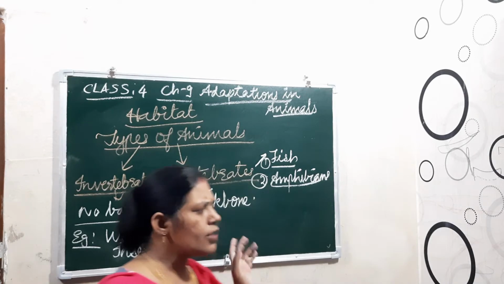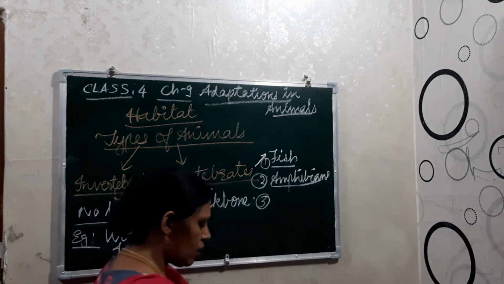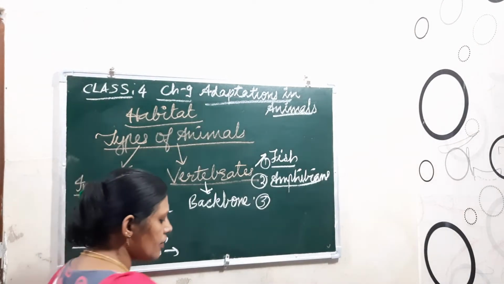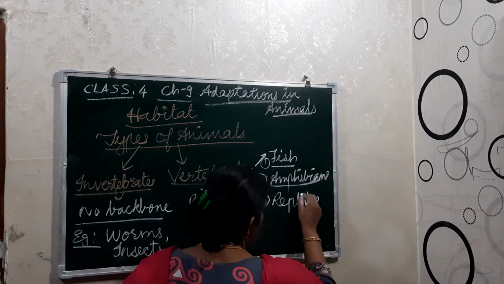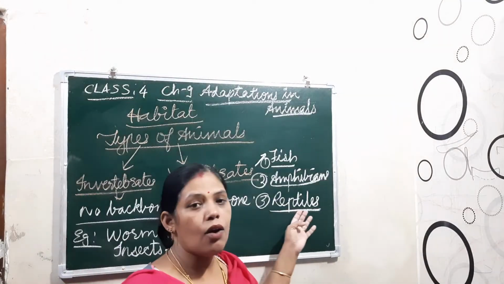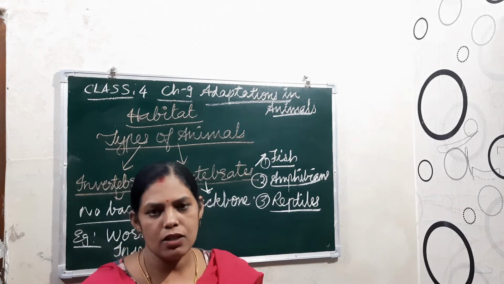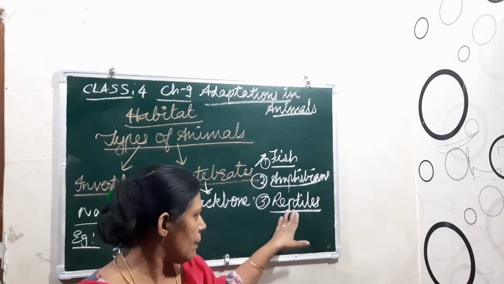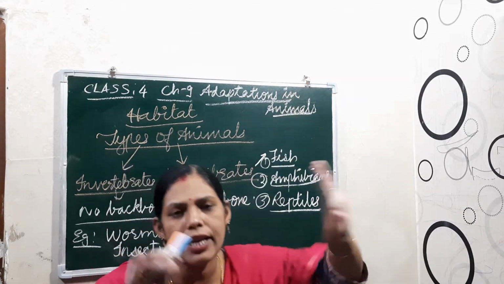Okay. And now the third one, we can say reptiles. See, children, reptiles have dry as well as scaly skin. So mainly these reptiles crawl on the ground.